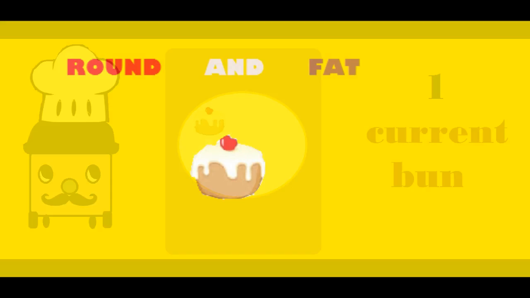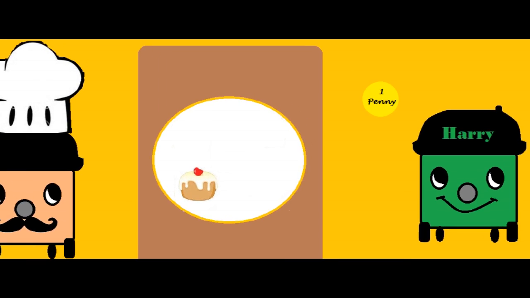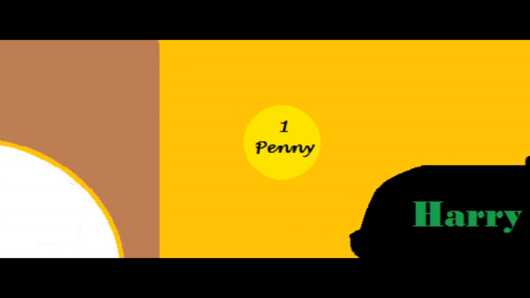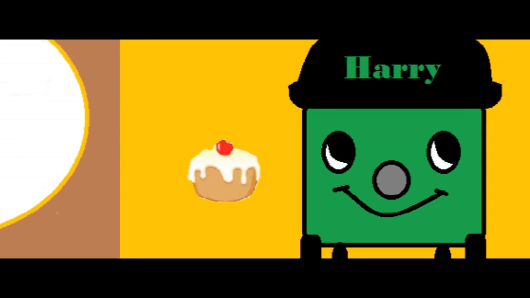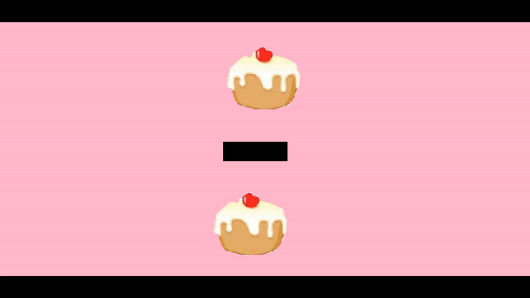1 currant bun in the baker shop, round and fat with a cherry on the top. Along came the little boy with a penny one day. Bought a currant bun and ate it right away. 1 minus 1 equals 0.